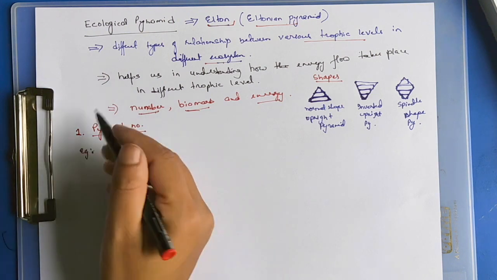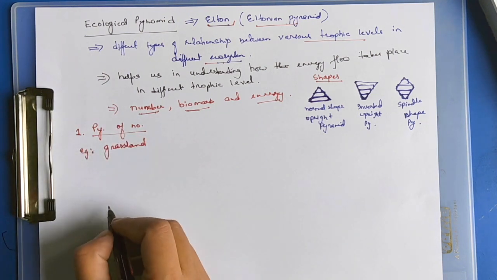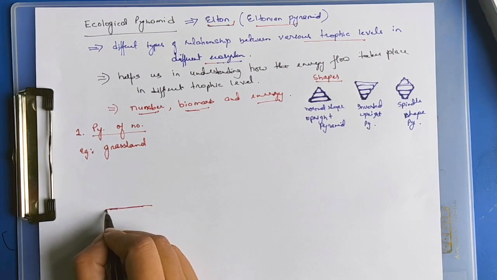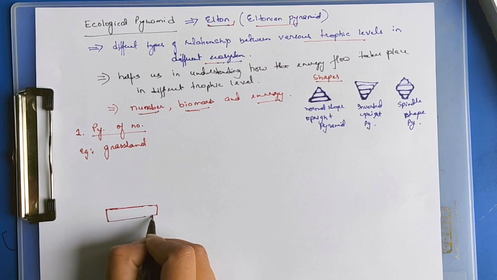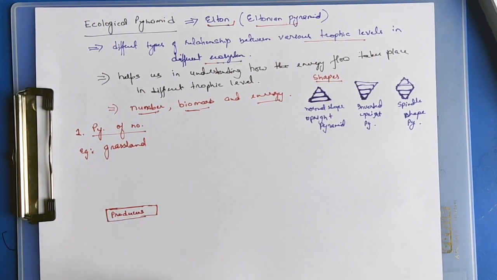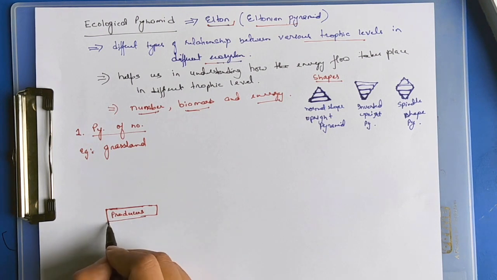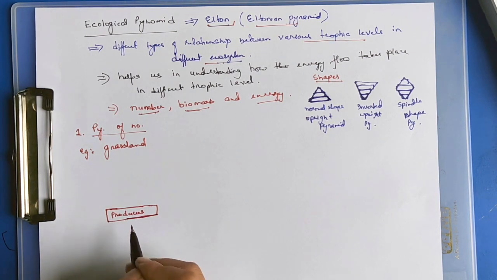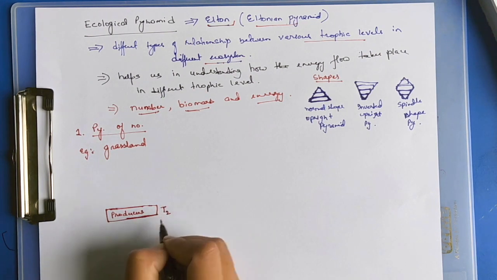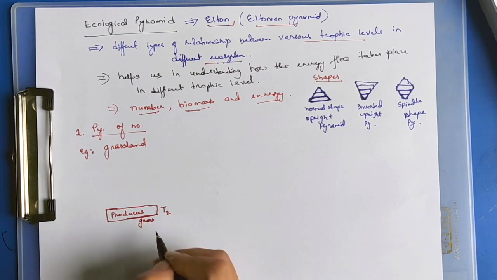Now the pyramid of number in a grassland. The bottom is occupied by the producers. In a grassland, the producers will be grass, and the number of grass would be very many. In a grassland the area would be filled with grass. It is the first trophic level. Producers would be grass.